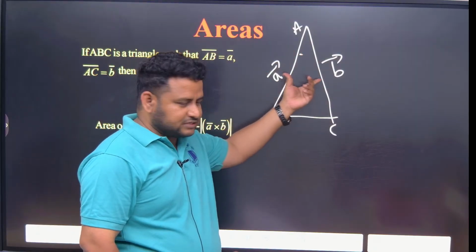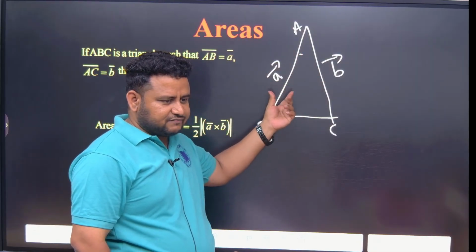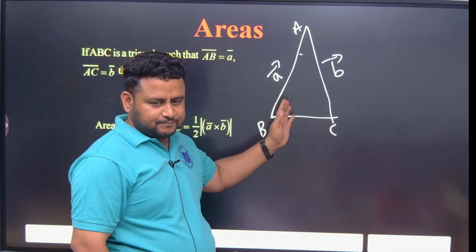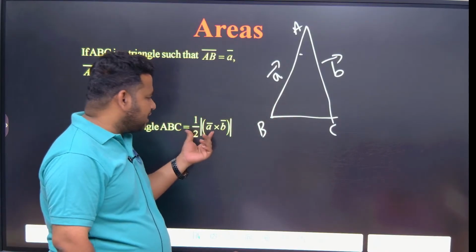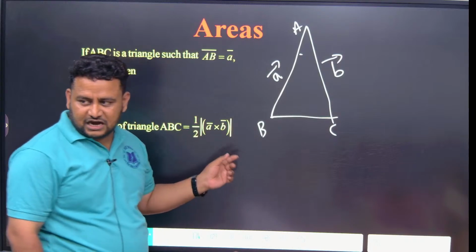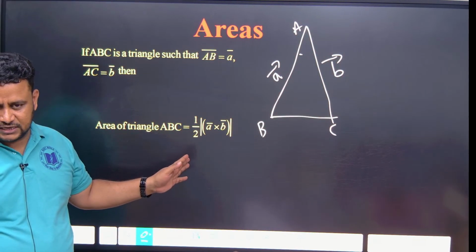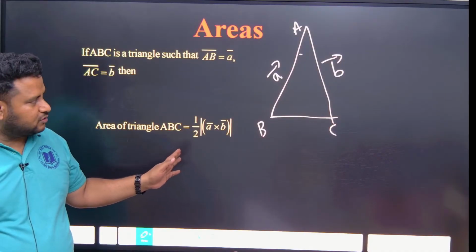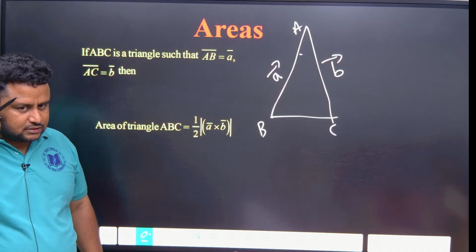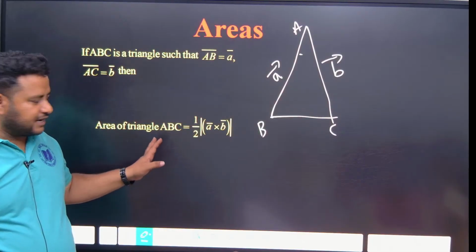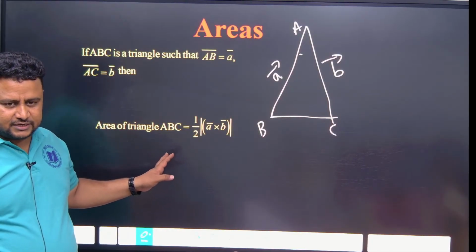So if you are having two sides like this, then we can find half into A into B, meaning you should use half into the magnitude of A cross B. Half into magnitude of A cross B. Clear? Got it? You should be able to do it. That's the way to find the area of triangle ABC. Clear? Got it?